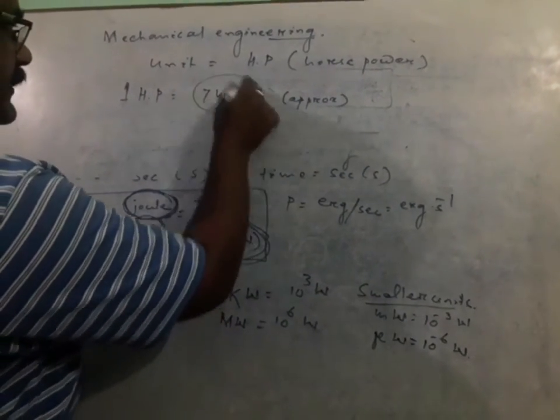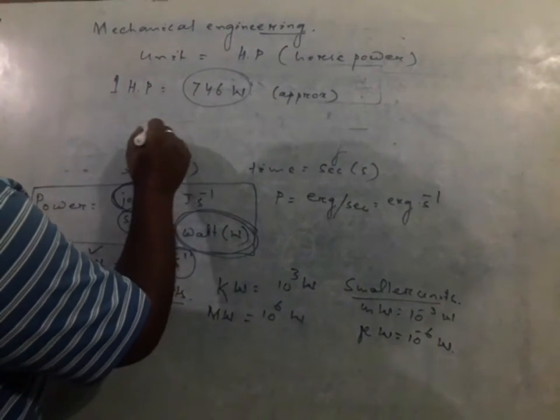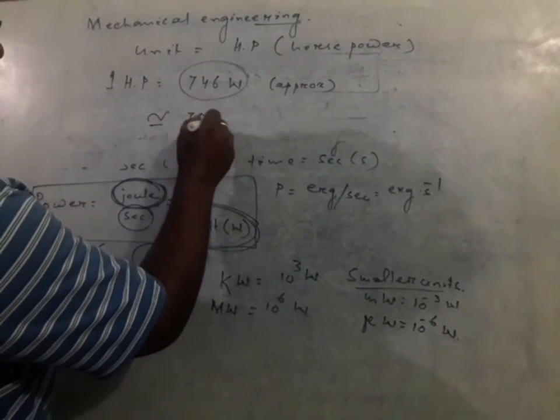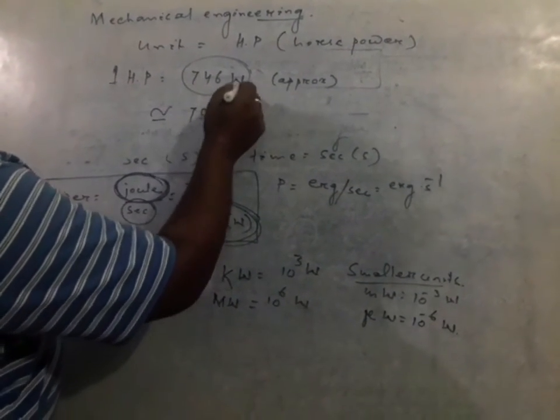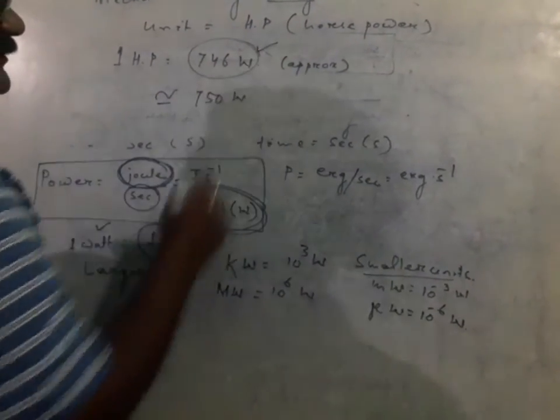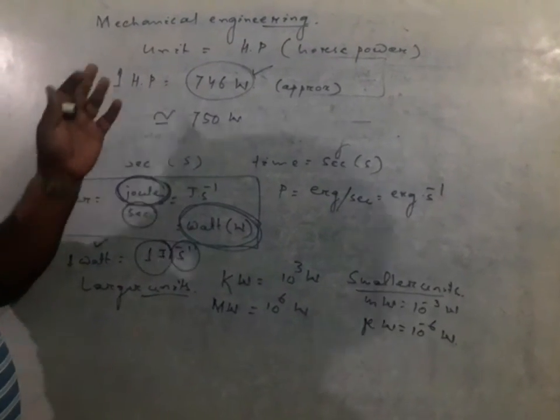Sometimes, for convenience, it may be mentioned in questions that it is approximately equal to 750 watt. But as long as it is not given in the question paper, we ordinarily take 746 watt as the actual value for 1 horsepower.